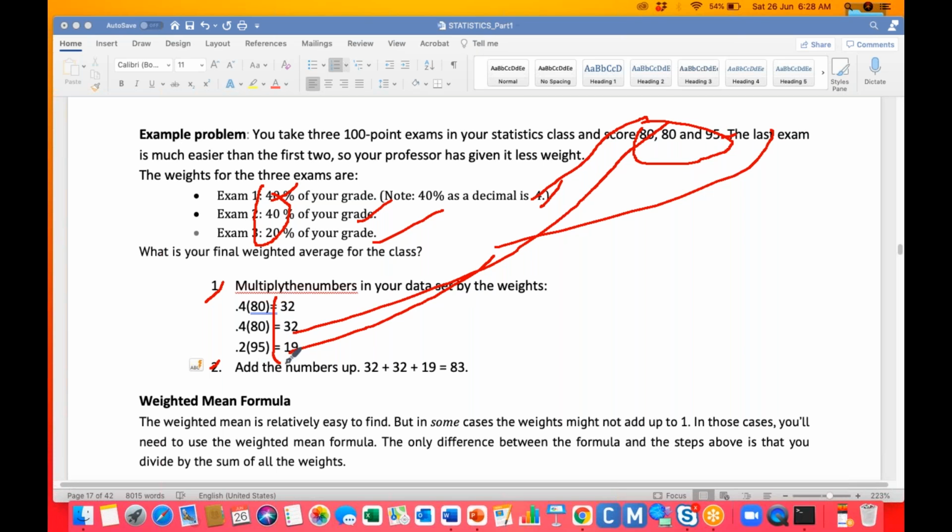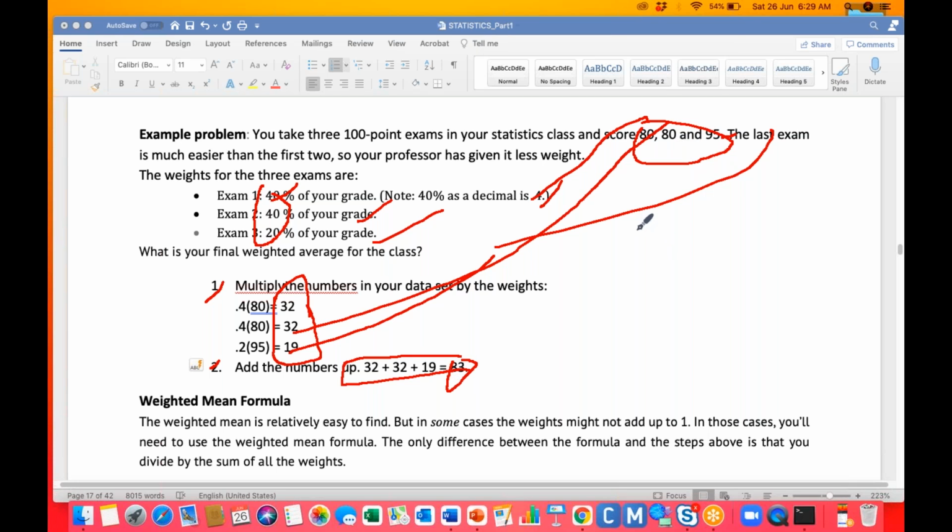After you multiply each of these, then we need to go for adding them. So we are getting 83. So this 83 is your average score.